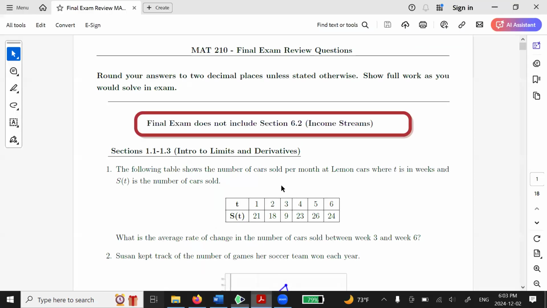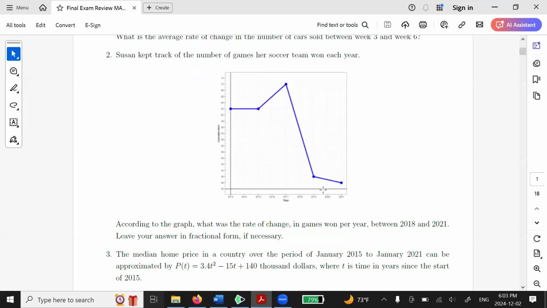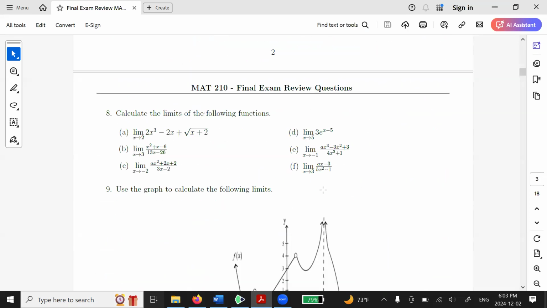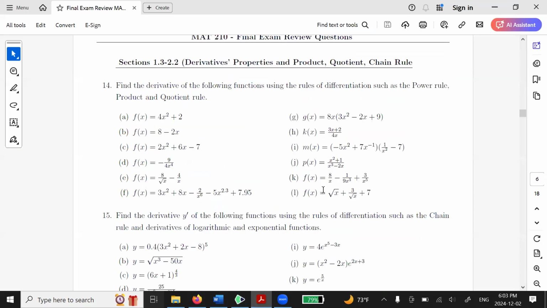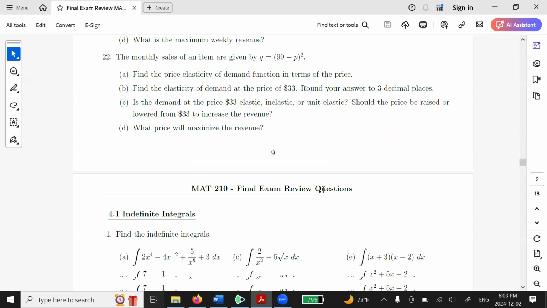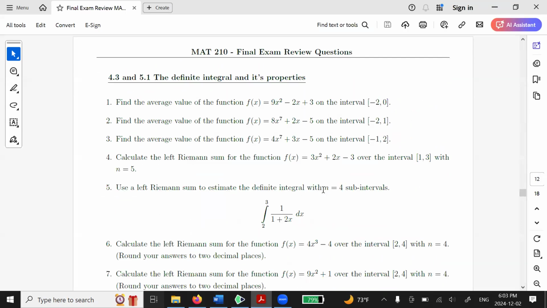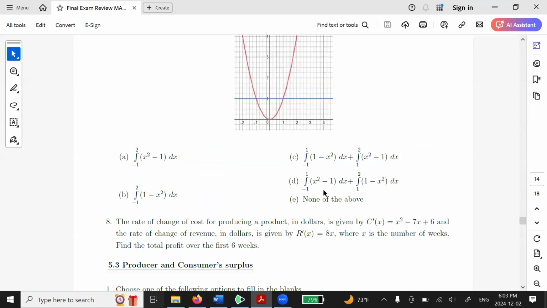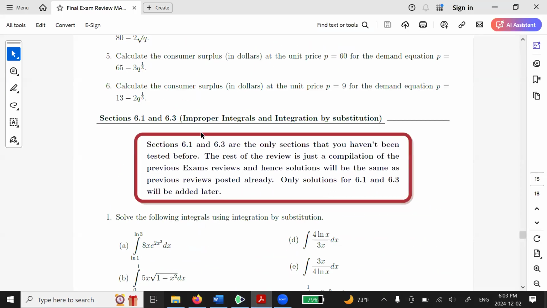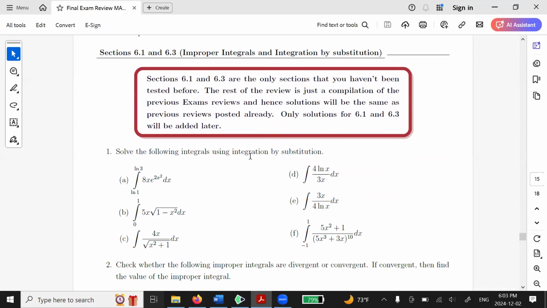So after that, I will go over all these topics once more on Wednesday so that you are fully prepared for the exam. But this is all the previous reviews that I've combined. The new topics that you haven't written an exam on are starting from here. So you wrote an exam on consumer, there you go, right? 6.1 and 6.3, improper integrals and integration by substitution are the two topics that you haven't been tested on.